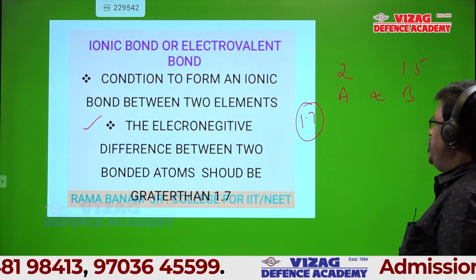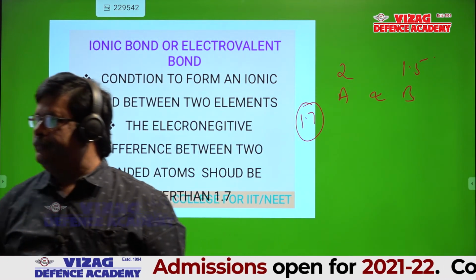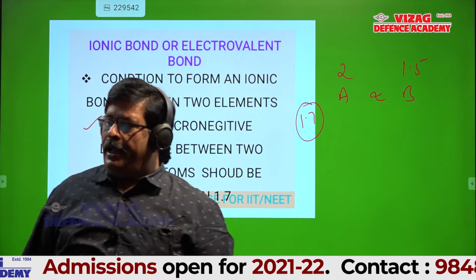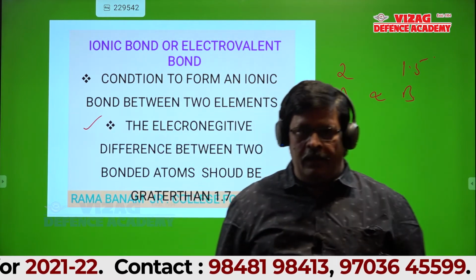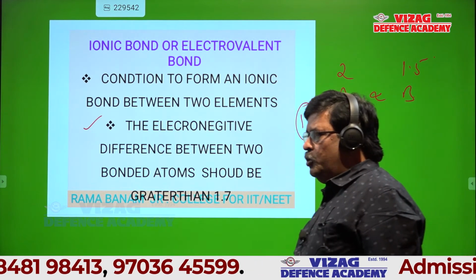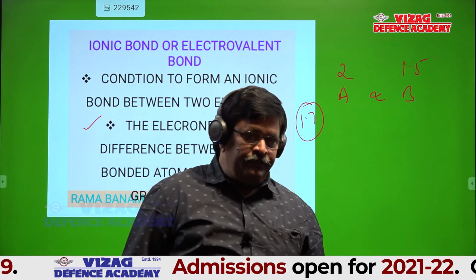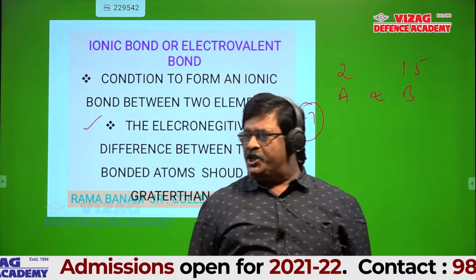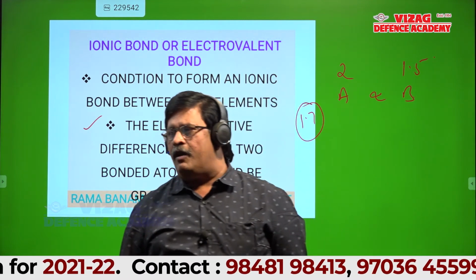Condition for formation of an ionic bond: the electronegativity difference between the two bonded atoms. Of course, students, in some textbooks it is given as greater than 1.9, in some textbooks 1.7.